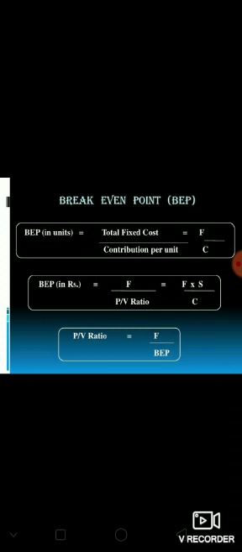Next comes break even point. It is the point at which the company has no profit and no loss. So at this point the cost is equal to the sales or revenue. There are some formulas for calculating break even point. Total fixed cost divided by contribution per unit is the formula for calculating break even point in units. And if we want to calculate break even point in rupees, then the formula is fixed cost divided by PV ratio.